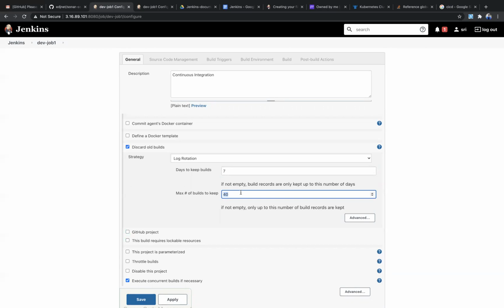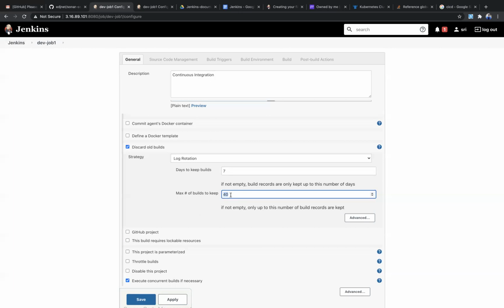It will discard the old builds. If there are more than 40 builds, then however many builds there are after 40, that many old builds will be deleted. You don't want to maintain the old logs, right? That is the meaning of discard old builds.